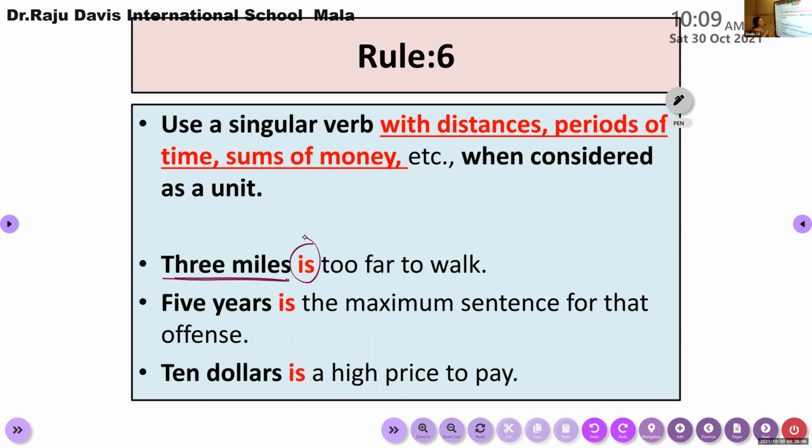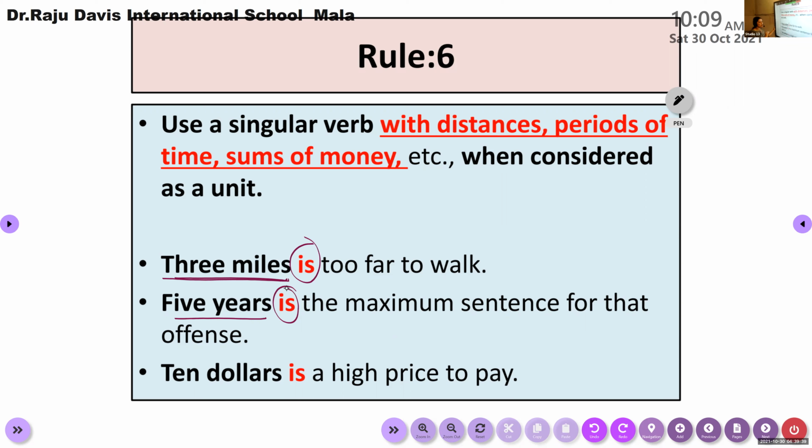Second one, 5 years. That is plural in form, but in use, it is singular here. 5 years of imprisonment. The judge has put a verdict on the criminal, and he has to be in prison for a continuous 5 years. That is his imprisonment duration. It is plural in form, but here it is singular in use. In such a case, we need to use a singular verb.